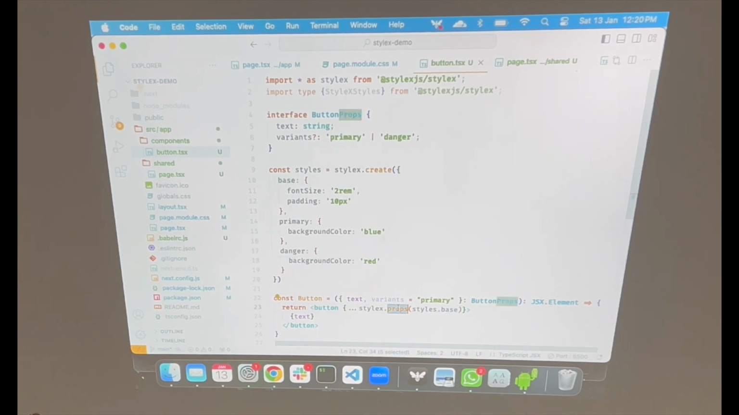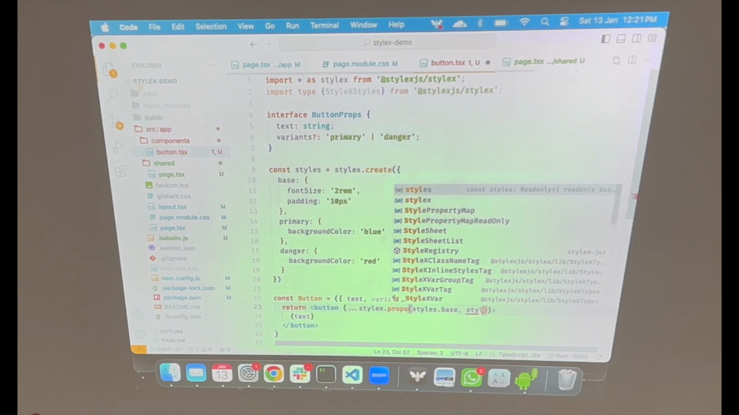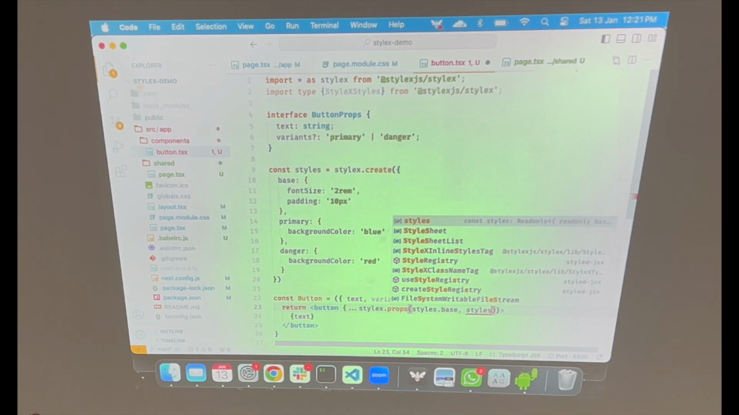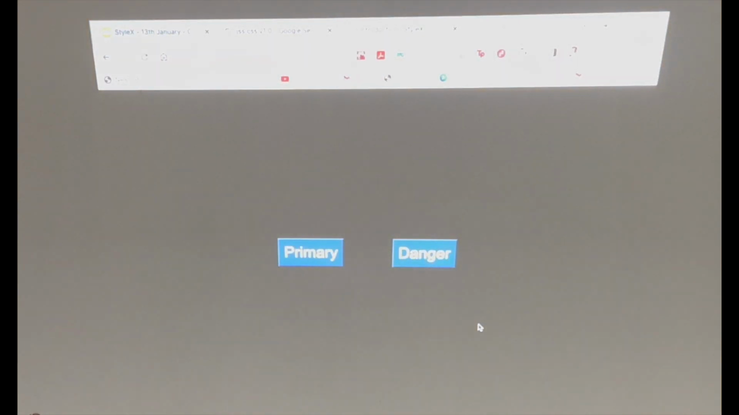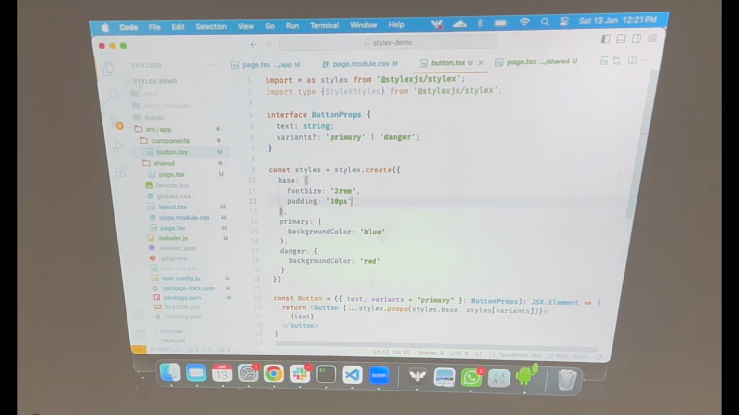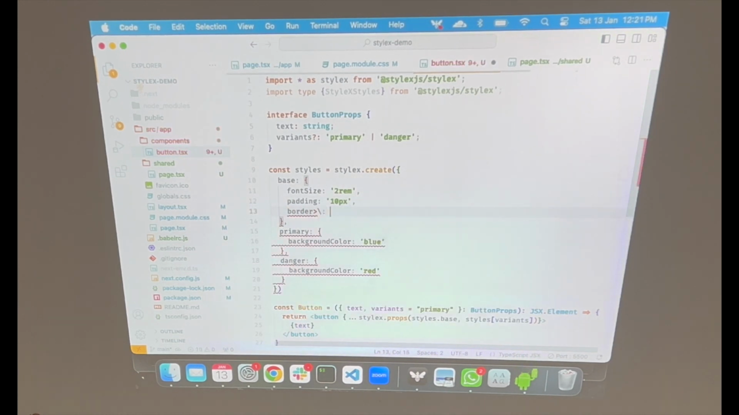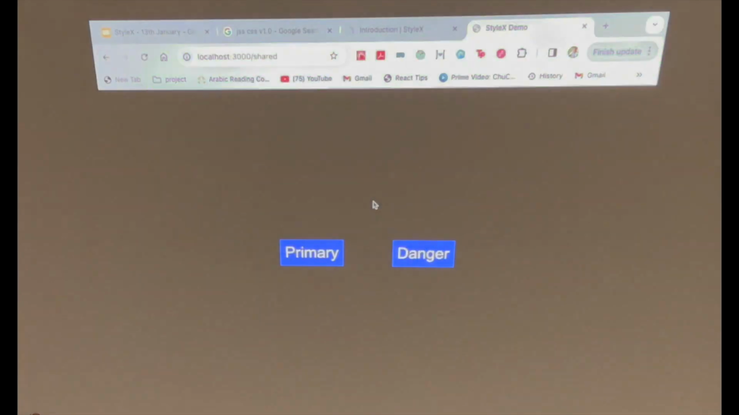So styles.props does not accept just one argument. You can pass in multiple arguments, right? So we can pass styles.base, and I'll also pass the variant which we have defined here, basically the variants, right? So by default, it will be primary. So it will pick up the primary style here and apply it later, right? So if I go here, let me add something else also here. It's looking very ugly. Border. Okay, cool. It is looking way better. Oh, one more thing actually.